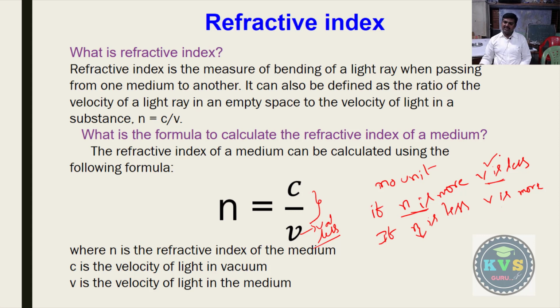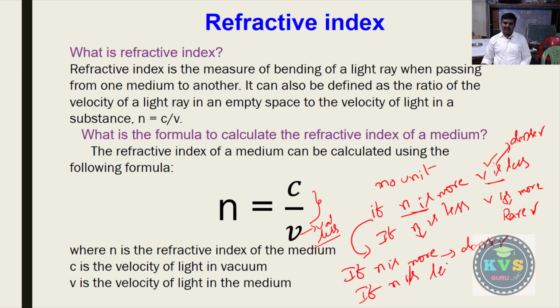So if V is less, then that indicates it is a denser medium. If V is more, we know that is a rarer medium. So from this also we can say that if the refractive index is more, it is a denser medium. If the refractive index is less, then it is a rarer medium.